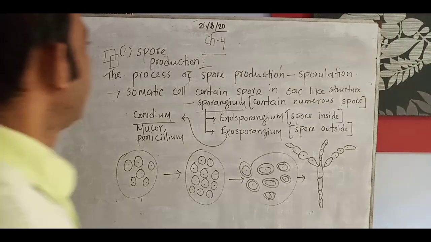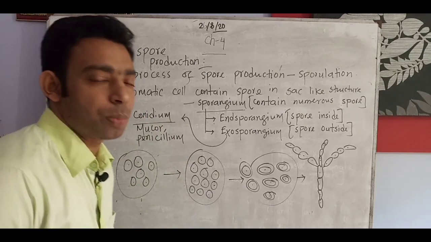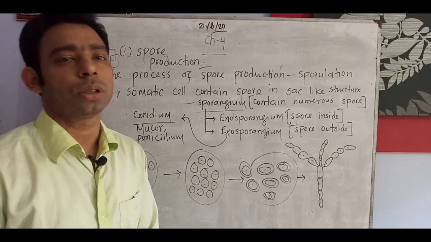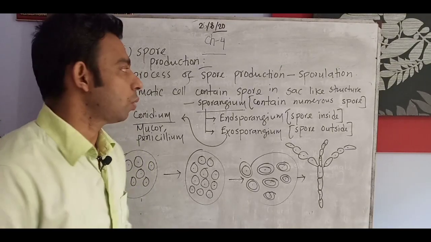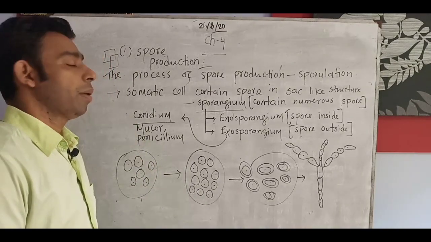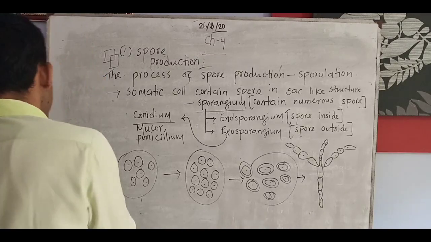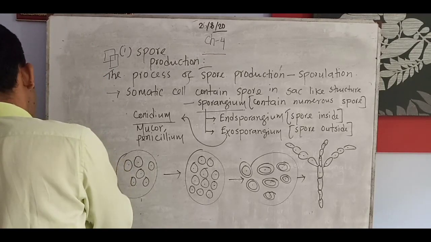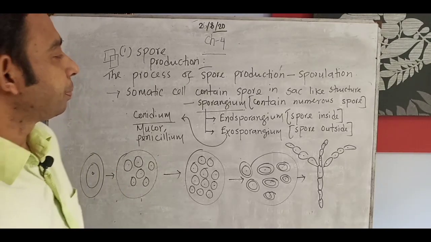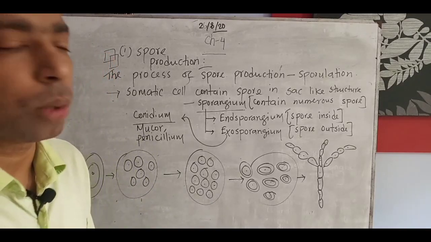Look here, the important process of spore production or sporulation is going on. It is very important to know about this process because it is asked as a 3 marks question. Not every time it will be the same, but many times it is important. Asexual reproduction, since spore production is one of the very important points.